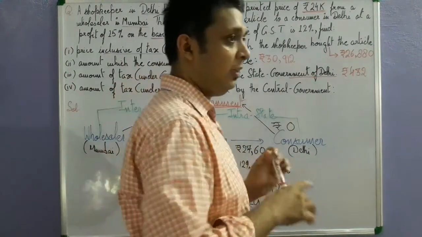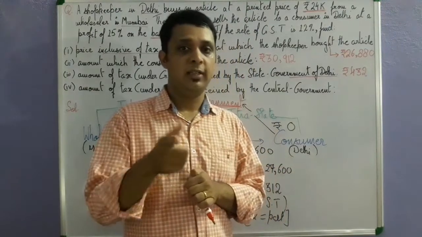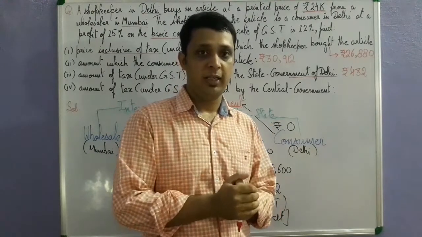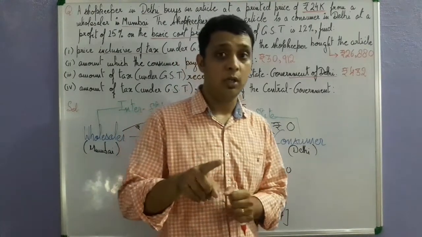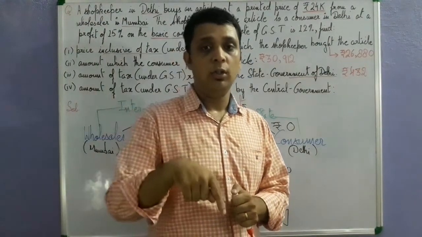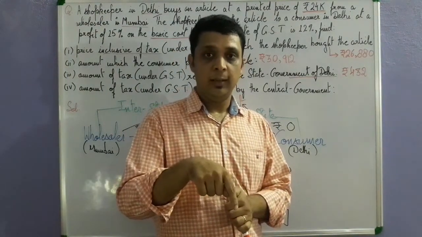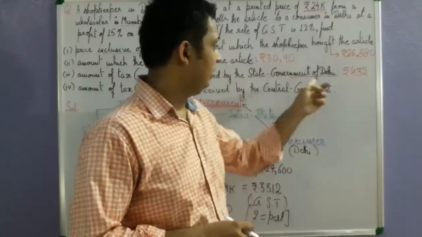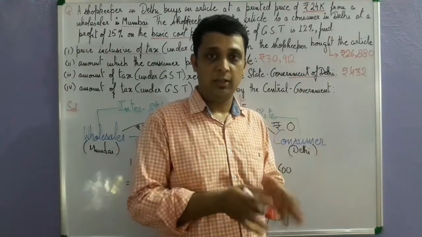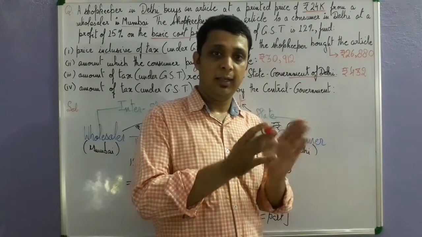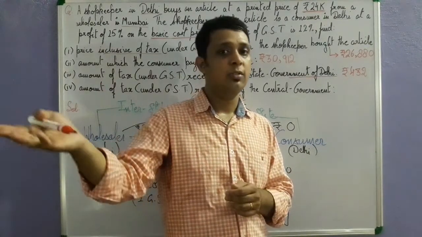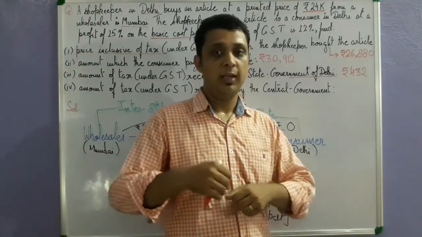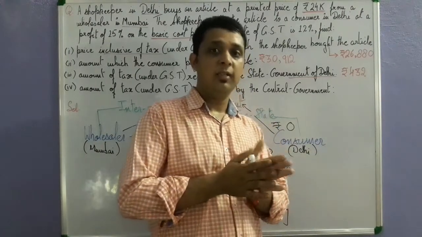Clear? Our government is divided into two types of government, central and state government. Why? Because the government is giving freedom to states to run their own government, but the government is not allowing any of the state governments to look into the matters of the central government. So the government has divided the whole system into two governments, the central and the state government. Some freedom is given to the state government, but they are stopped when they come into the matters of the central government. Clear? So this is how we understand the government system of India.